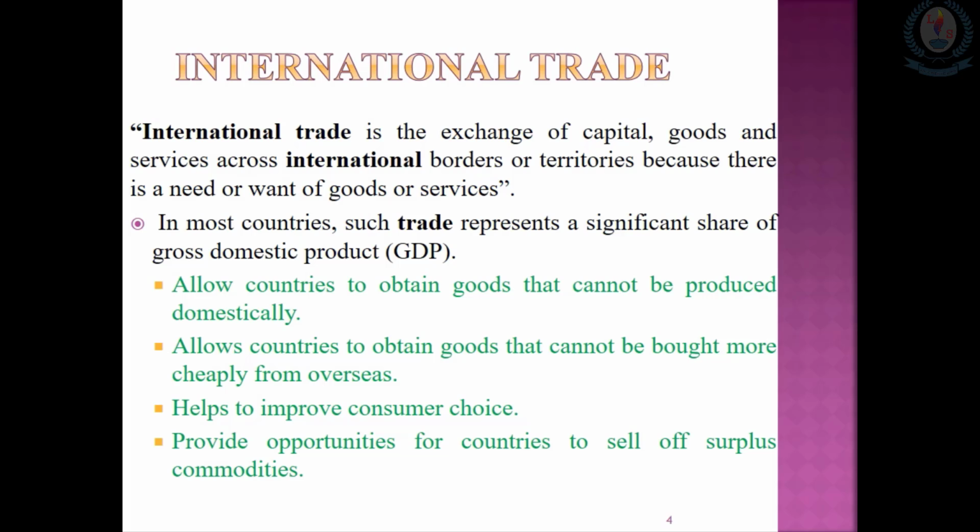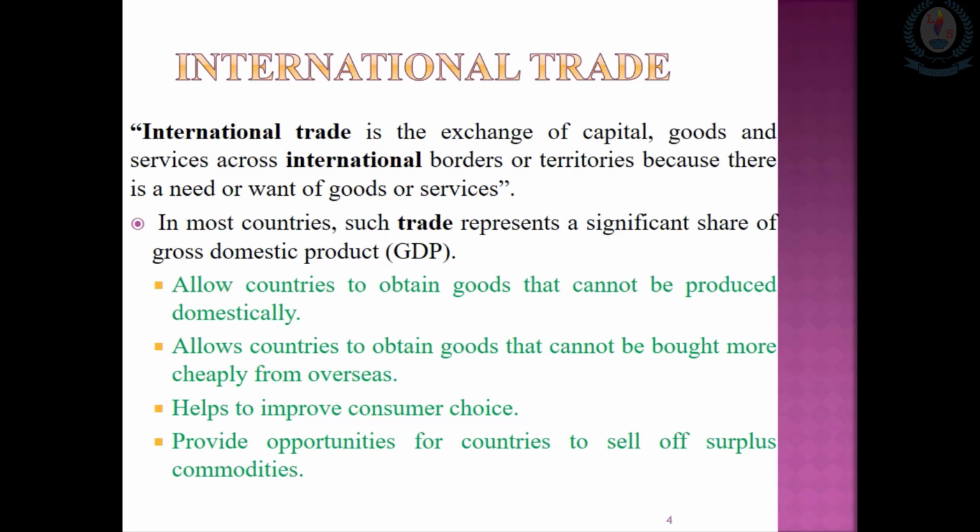Next one is allowing countries to obtain goods more cheaply from overseas. Some products can be produced by each and every country, but not that cheaply. Sometimes producing a product is much more expensive than purchasing it from another country. Therefore, without wasting money and time producing those products domestically at high cost, they can easily import them from another overseas country and consume them.